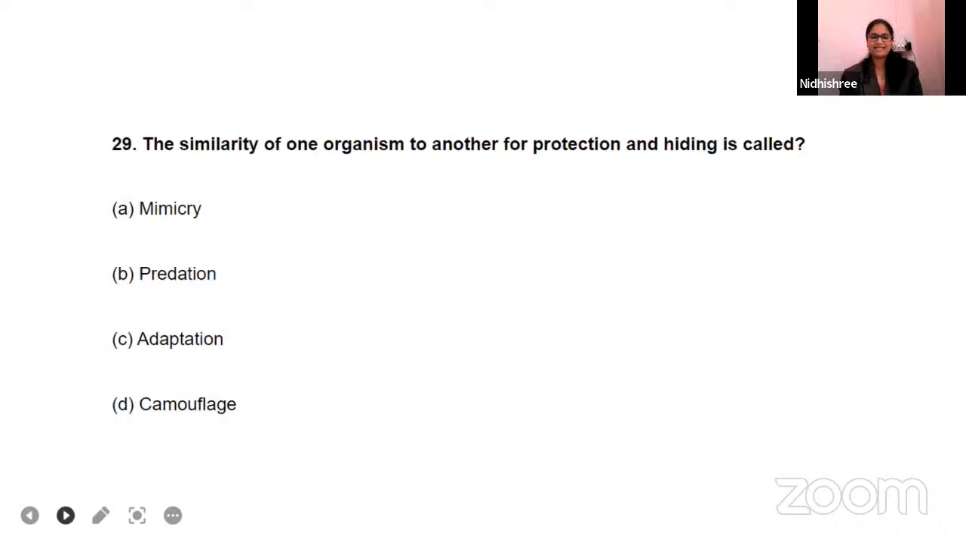29th question goes like this, guys. The similarity of one organism to another for protection and hiding is called. Similarity means having the same quality, the same kind, qualities that match. The similarity of one organism to another for protection and hiding is called as option A, mimicry, option B, predation, option C, adaptation, option D, camouflage.